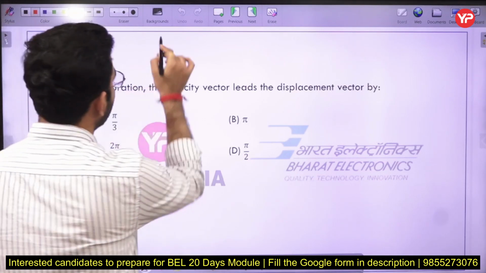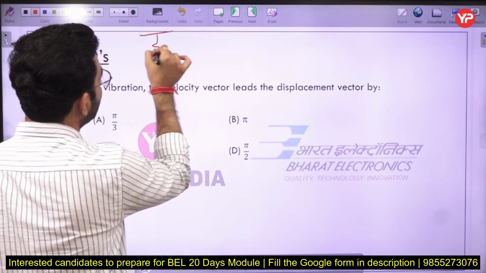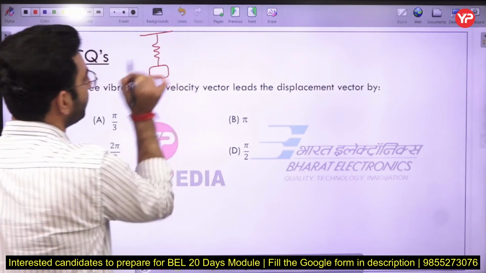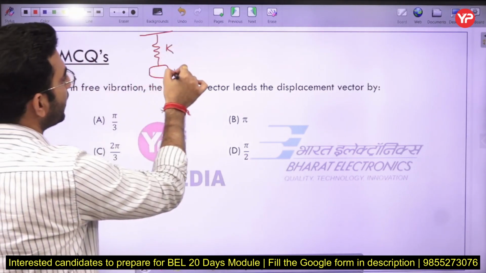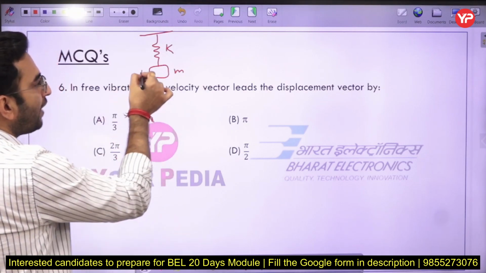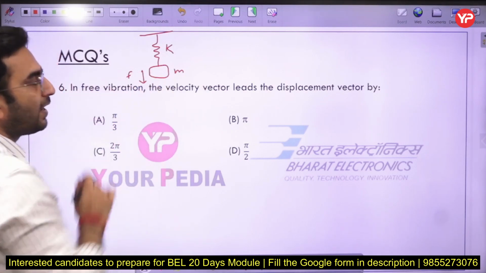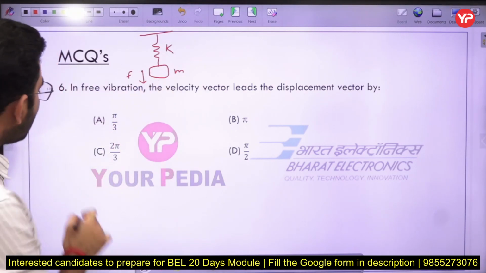In the case of a free vibration, here I am assuming that there is no damper. So this is our system. Okay, here we have a stiffness, here we have a mass. Now what I have done, I have just applied the force. In that case, you can see the mass is acted.